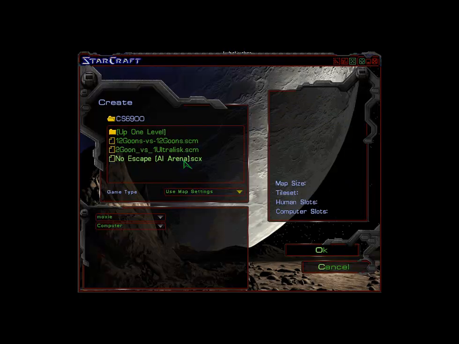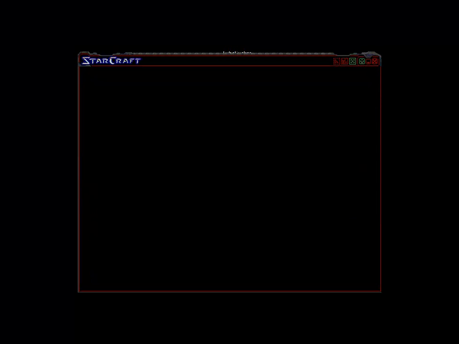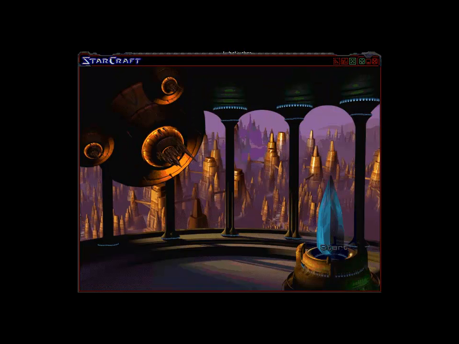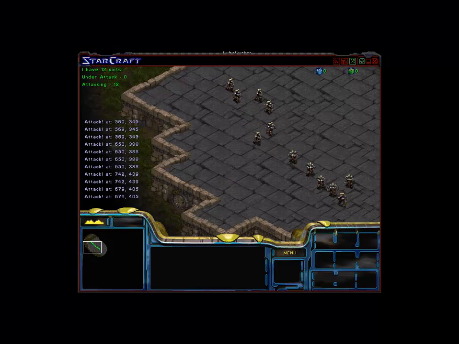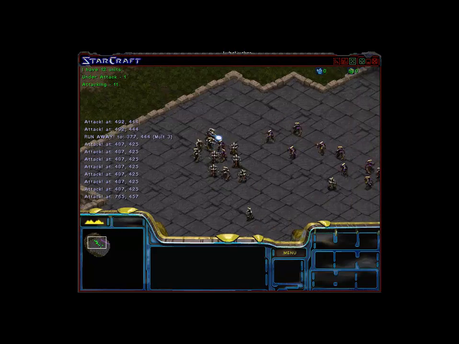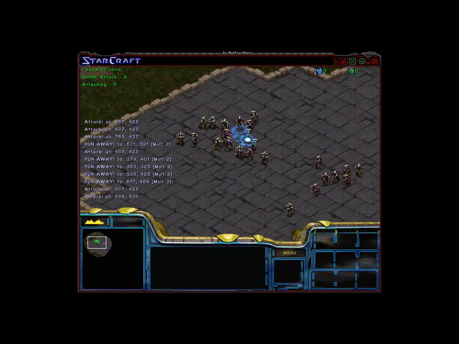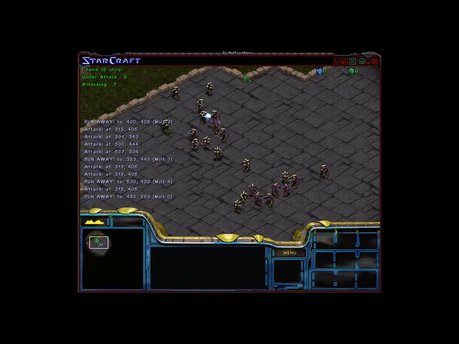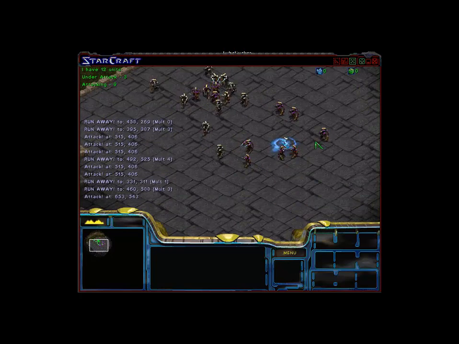Here we demonstrate another scenario where we used our 2-unit model but applied it pairwise to 12 zealots versus another 12 zealots controlled by the built-in CPU AI. The CPU AI is the purple team. You'll notice that our AI tends to stick closer together as well as cluster around enemy forces.